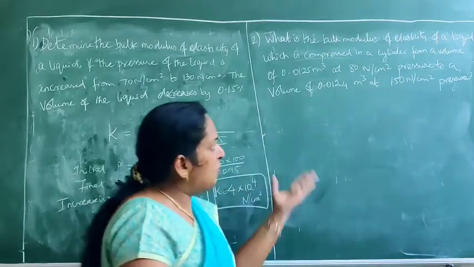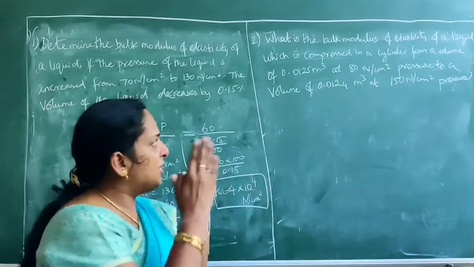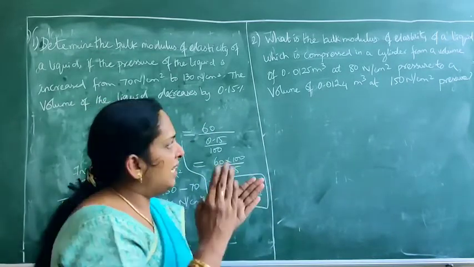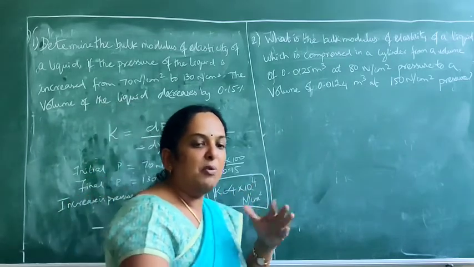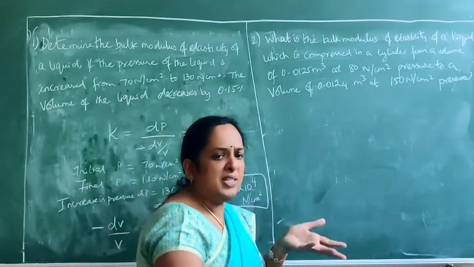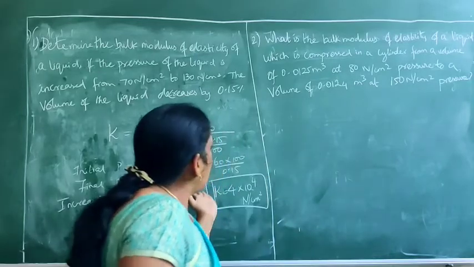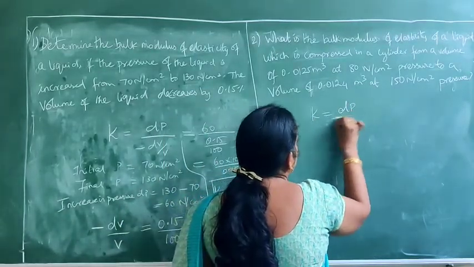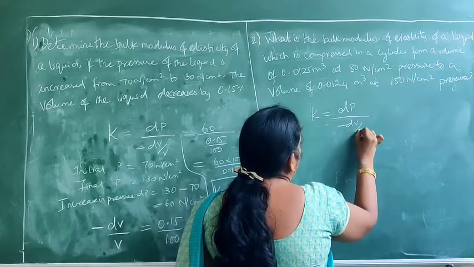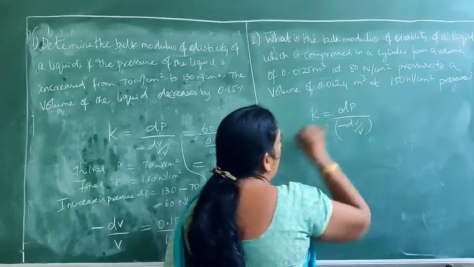So from this problem we should be able to understand that initial volume is given, final volume is given. Similarly, initial pressure we have, final pressure is given. So it is very easy for us to find out what is the decrease in volume and what is the increase in pressure. The formula remains the same. K is equal to dP minus dV by V. We have to find out what is dP.